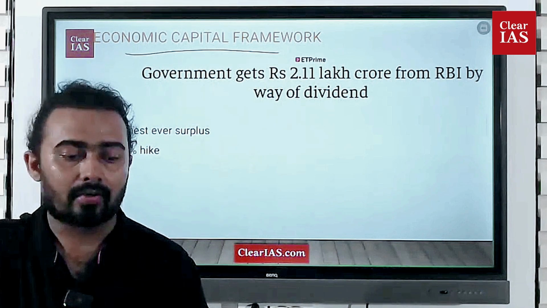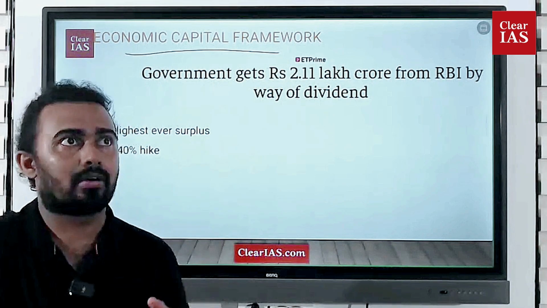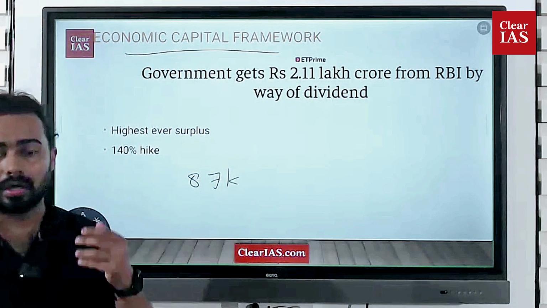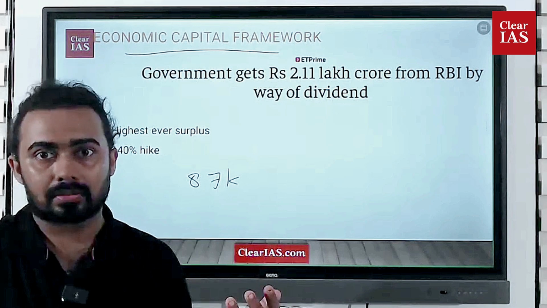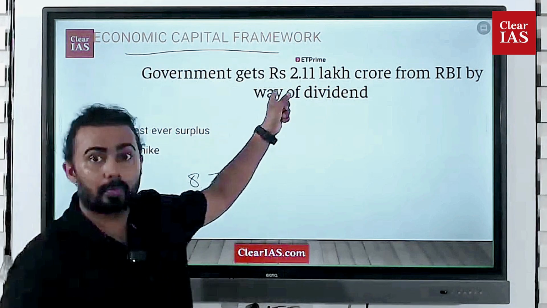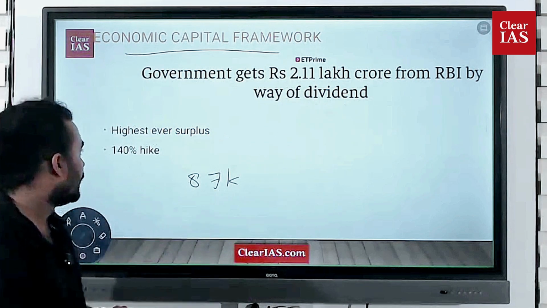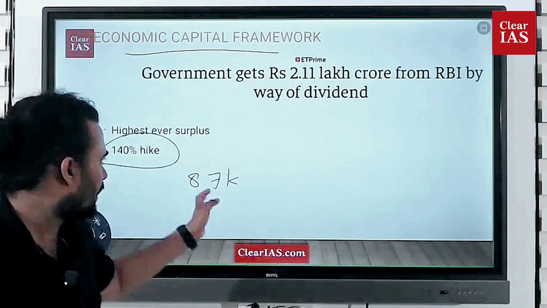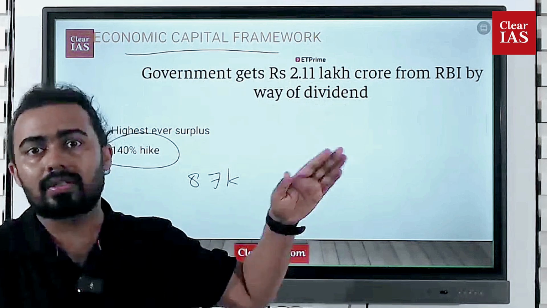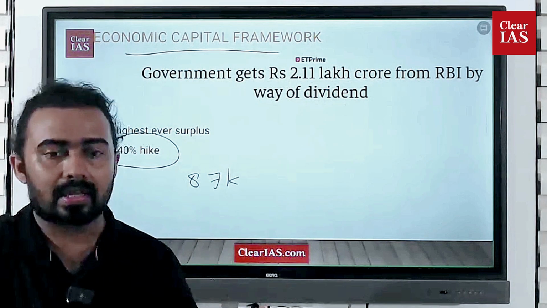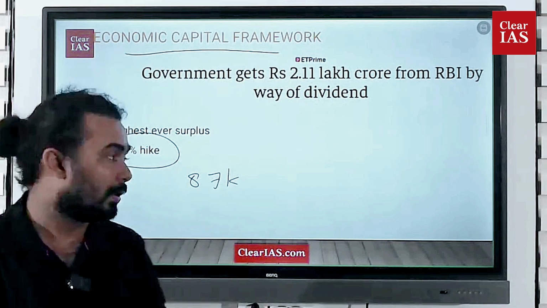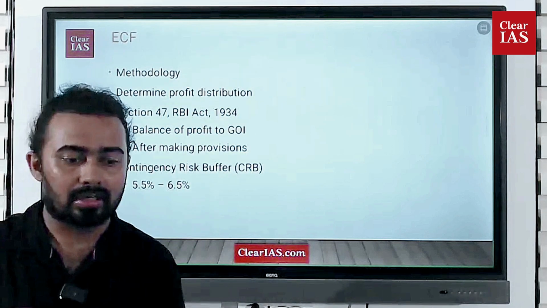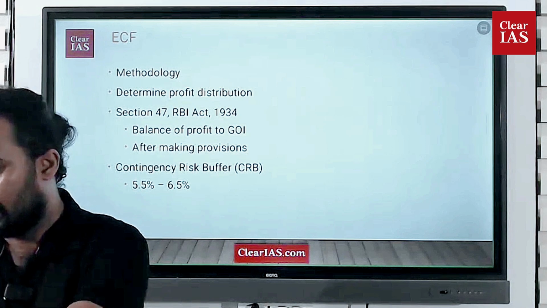We have to understand that last year around 87,000 crore rupees were transferred. This year it is about 2.11 lakh crore rupees, which means around a 140 percent hike. It is not exactly 87,000 last year, it is somewhat more, somewhat around 1 lakh crore. So this year there is around a 140 percent increase in the money transferred by the Reserve Bank of India to the Government of India.